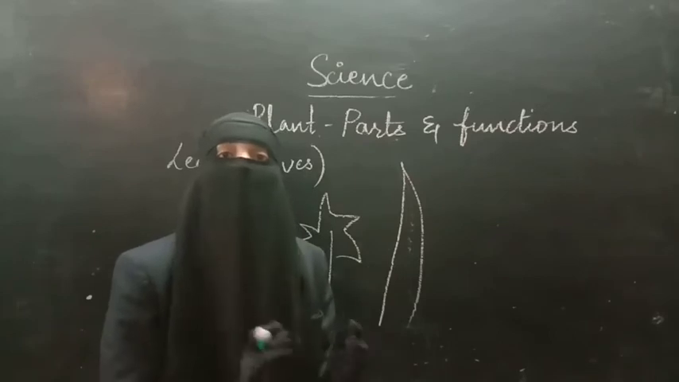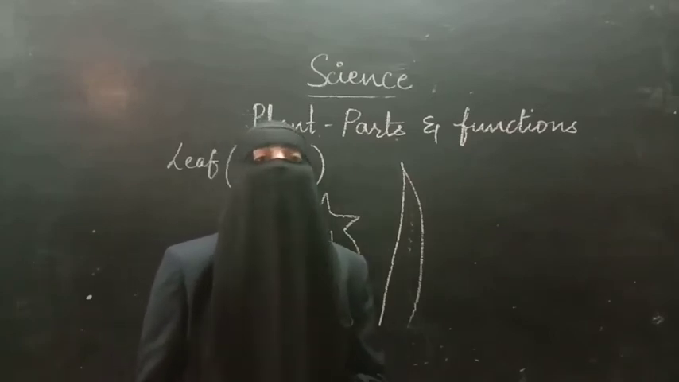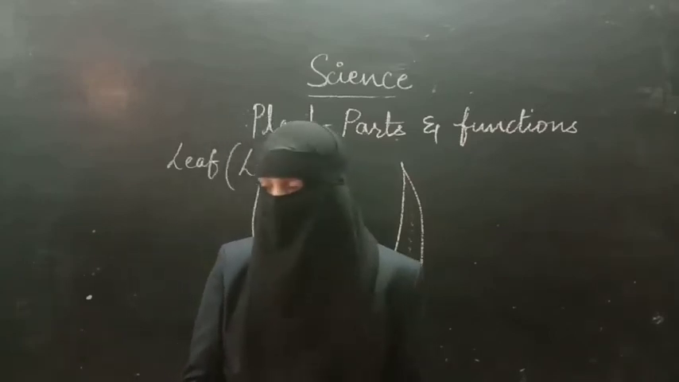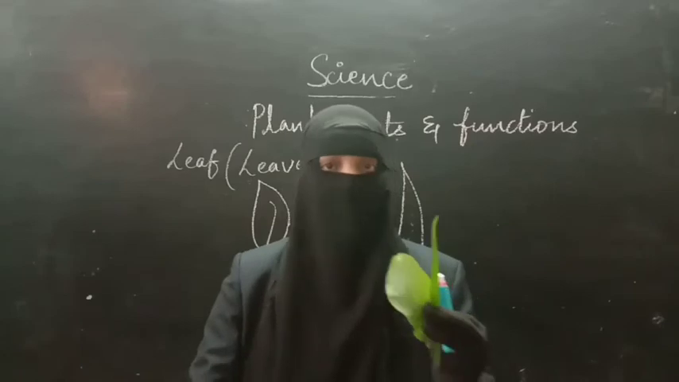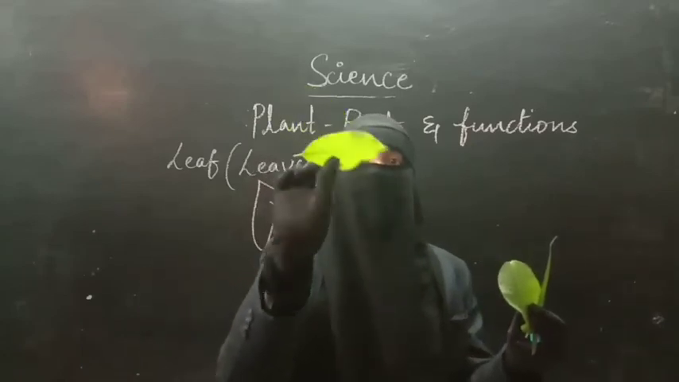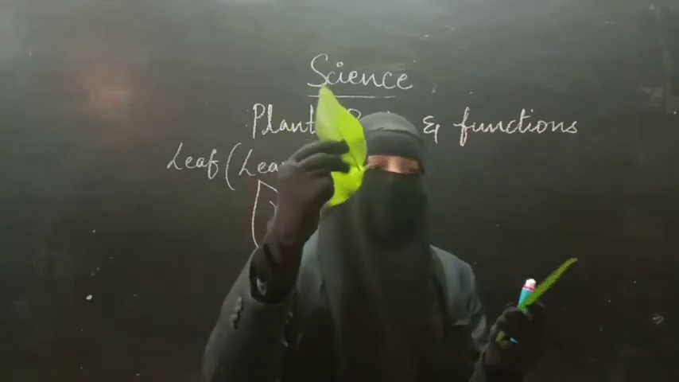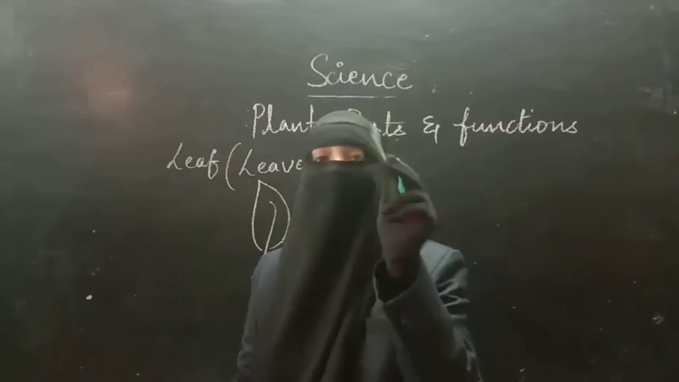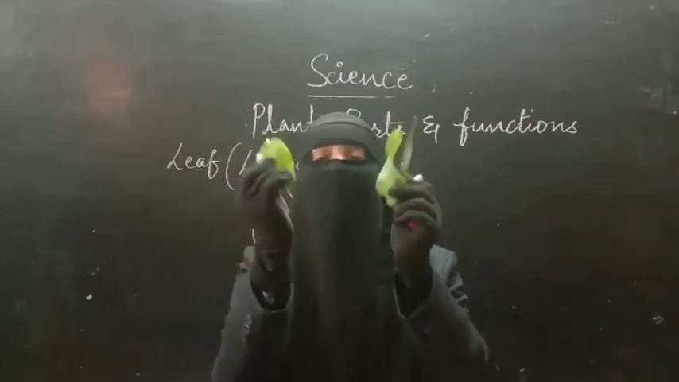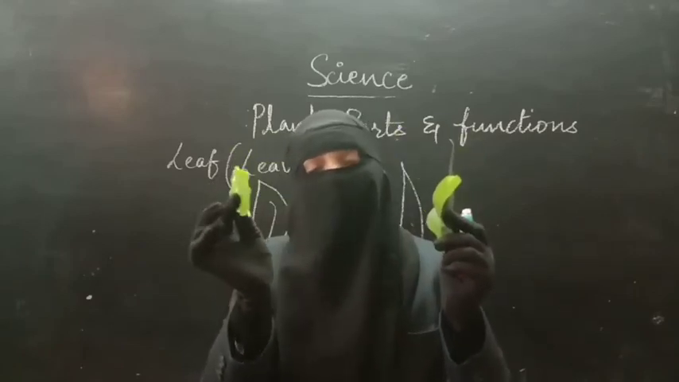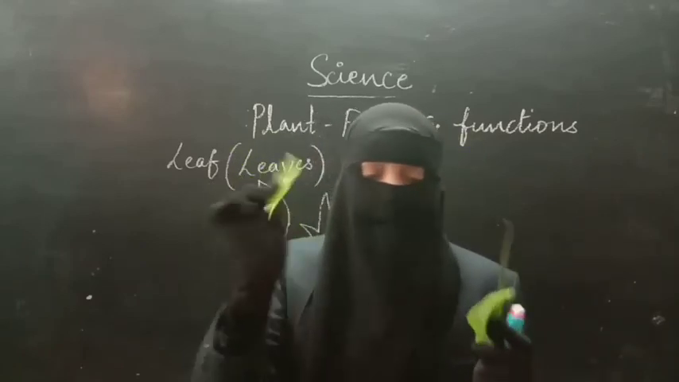But there are some important parts of the leaf. So I got some leaves. Let us see different types of leaves here. See, this is one leaf, jamun tree leaf. This is guava tree leaf, and this is just grass, an ornamental plant. So you can see the difference in the leaves. All these are leaves only, but there is a difference in the leaves.